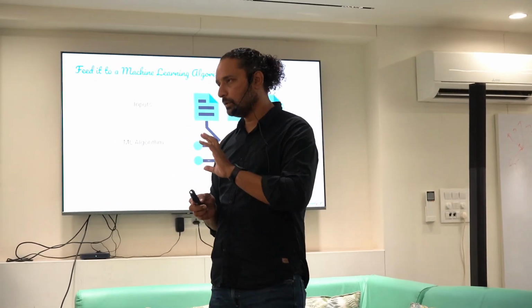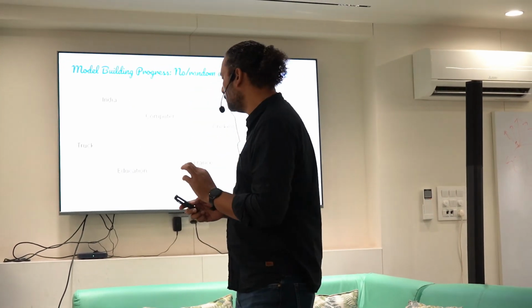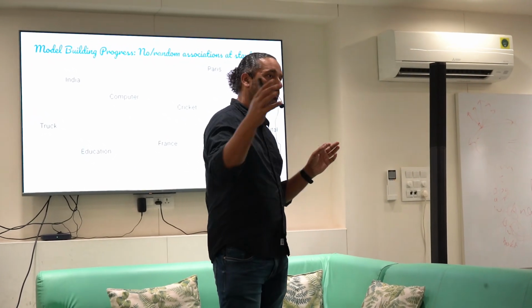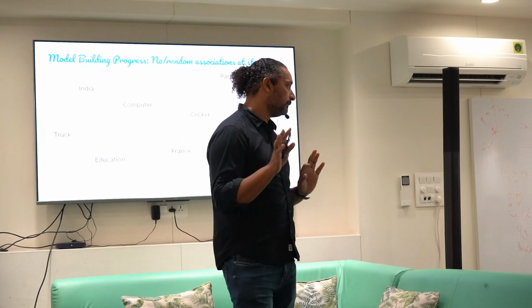So let's take a simple example just to give you an idea of how this builds up. It's not an exact way how it works, it's an analogy. Okay? So don't go with this and write it in an exam paper, but it gives you a good sense of how it works. So when you're processing text, you've got a large number of words. Okay? So hundreds of thousands of words in the English language, you take all of them. And in the beginning, there are no connections between them.